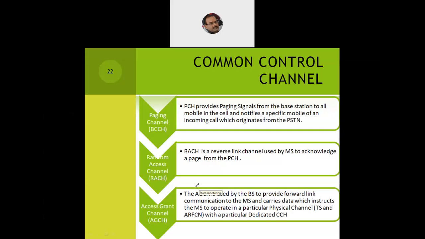The third category is what we call the access grant channel, or AGCH. Now, AGCH is used by the base station to provide a forward link communication to the mobile station.